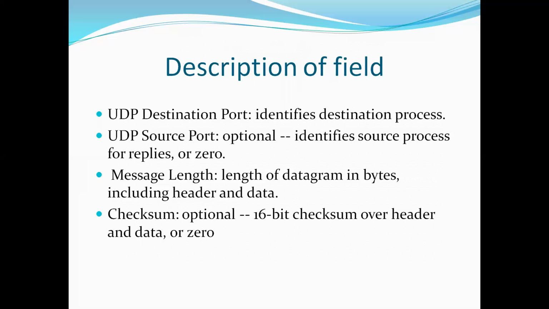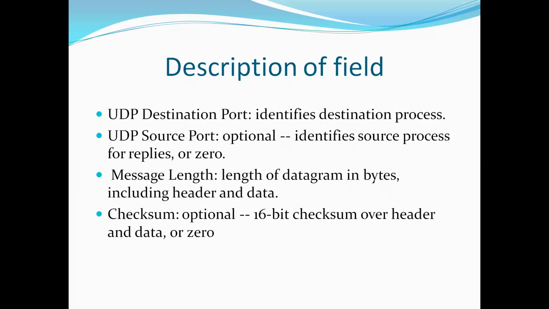Whenever the receiver receives the data, it again calculates the hash value. If this hash value and the hash value sent by the sender match, then there is no error. Else there is some error in the data. This is about checksum. Checksum is used to detect errors in transmitted segments.